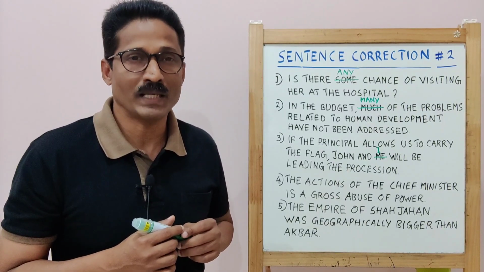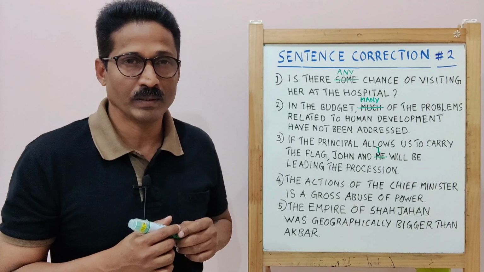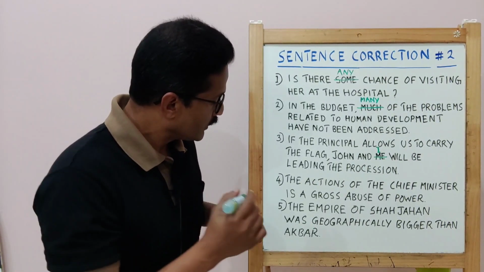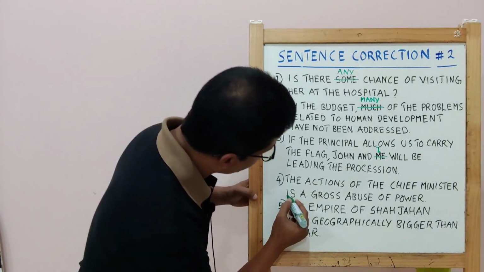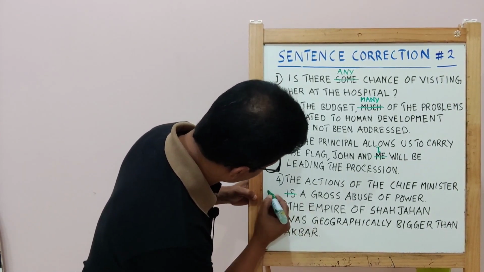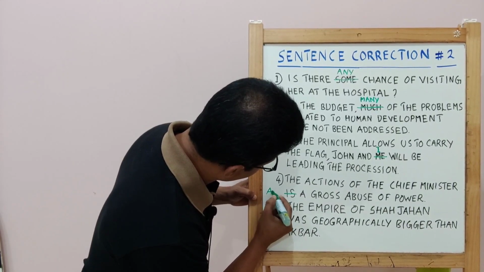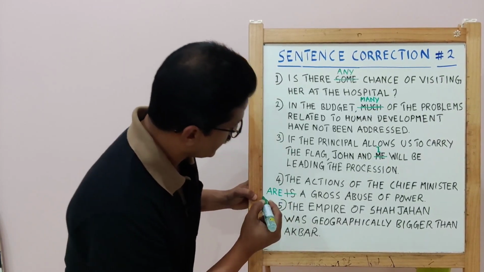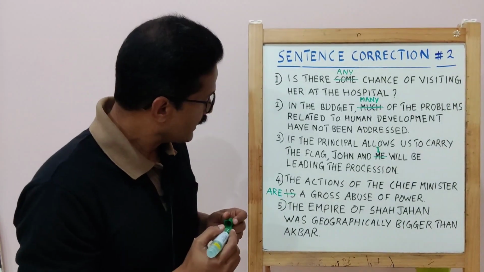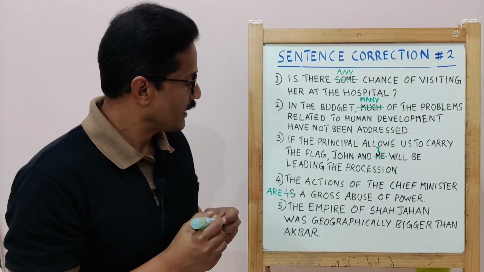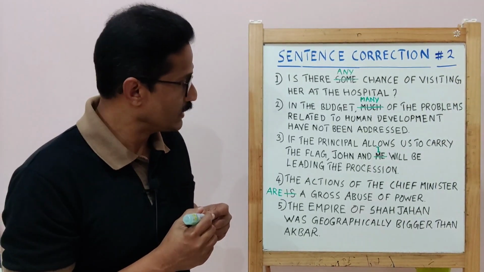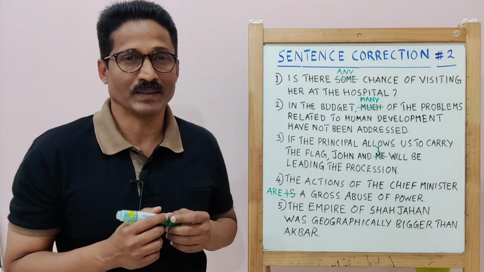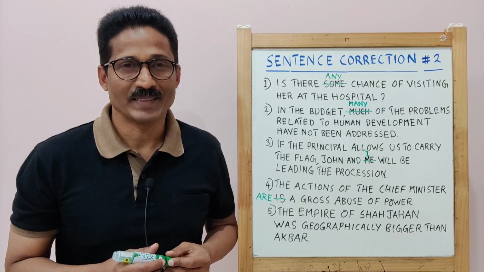So there is a mismatch between subject and verb. So we have to correct this verb to plural, which is are. To correct this sentence, the sentence can be read as, the actions of the chief minister are a gross abuse of power.